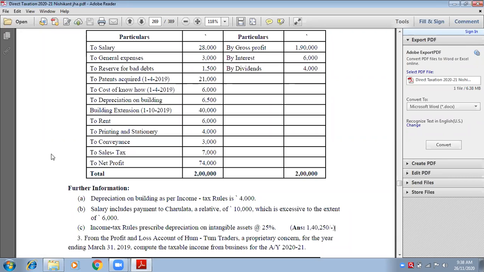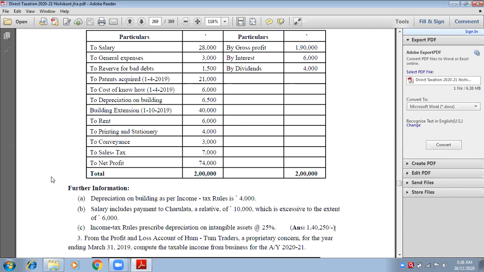So I think all the adjustments are done. The debit side is also done. Get me the total of expenses disallowed in the outer column. Tell me what is the total. Ma'am, 81,000. 81,000 in the outer column.